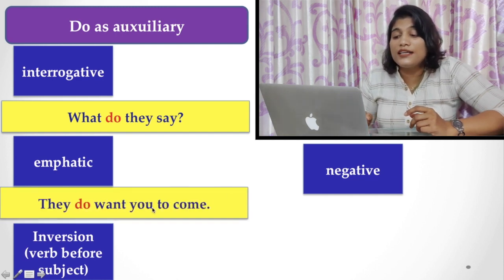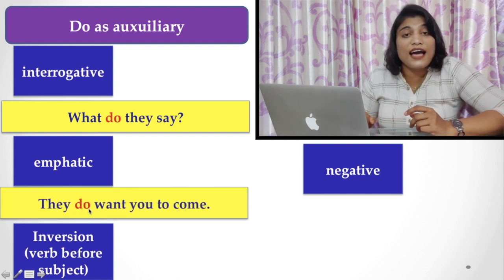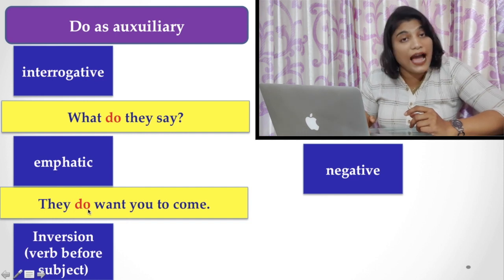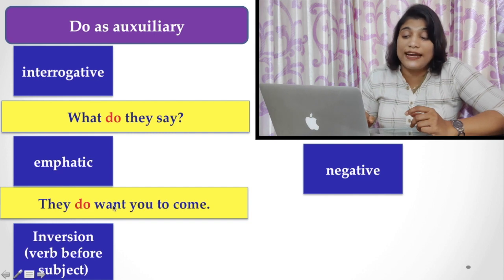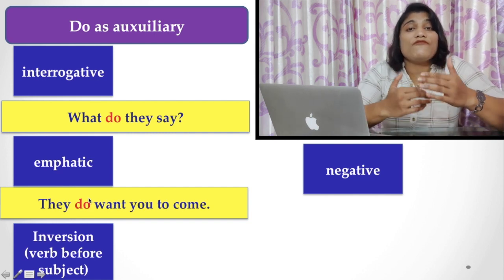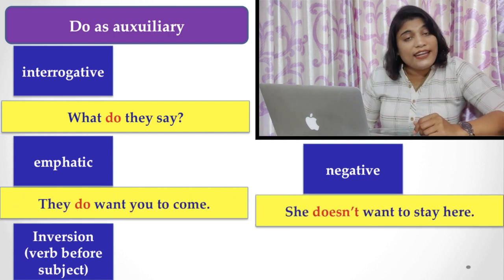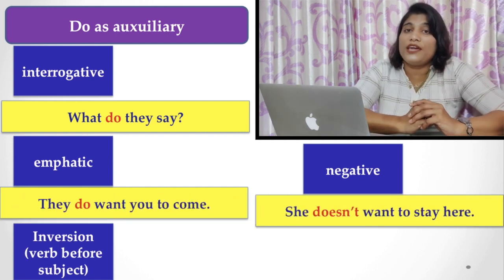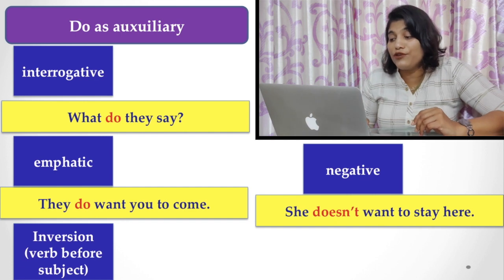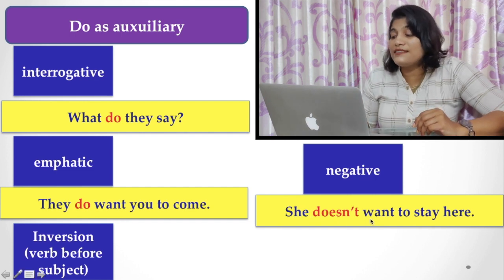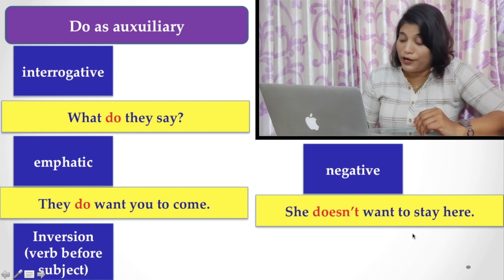They do want you to come here: to emphasize the idea, you have to use do want. That means I am emphasizing the fact that you must come. The negative: when you are trying to make a sentence negative, you have to use do. She doesn't want to stay here. Here doesn't is used to make the whole sentence negative.